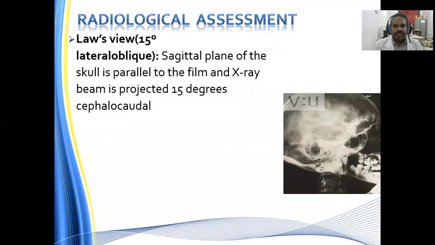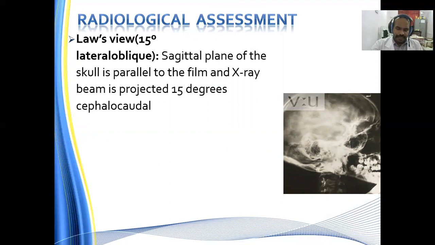Radiological assessment: usually what we do is the lateral oblique view, which is a 15-degree view in the sagittal plane, with the skull parallel to the film, and the X-ray beam is projected at 15 degrees cephalocaudal. What we have to look for is the bony external auditory meatus on one side, followed by the key area of the mastoid, which is nothing but the attic, aditus and the antrum.